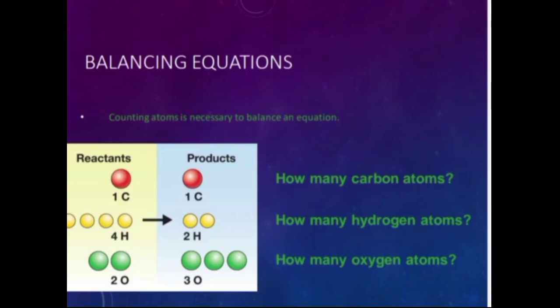Counting atoms is necessary to balance an equation. There is 1 reactant of carbon and 1 product of carbon, 4 reactants of hydrogen to 2 products of hydrogen, 2 reactants of oxygen to 3 products of oxygen.